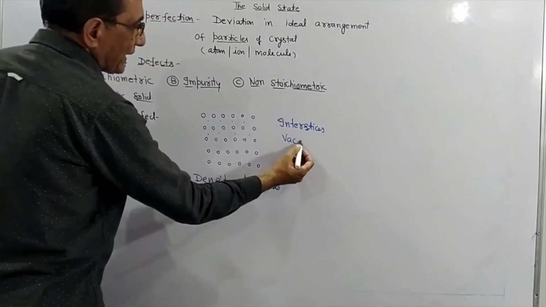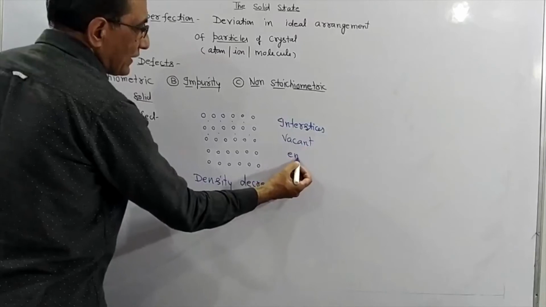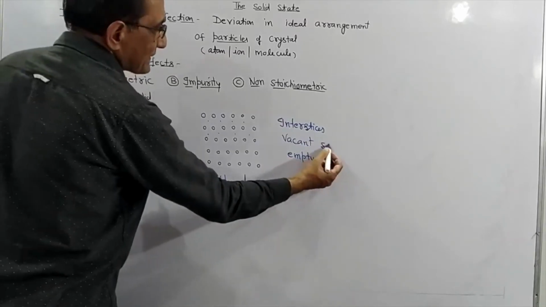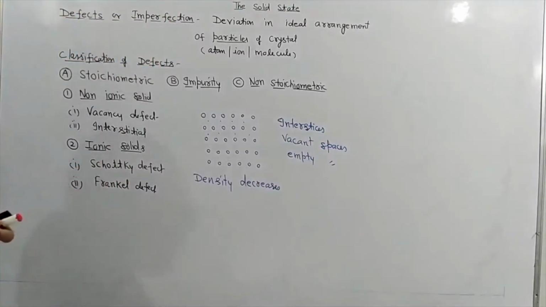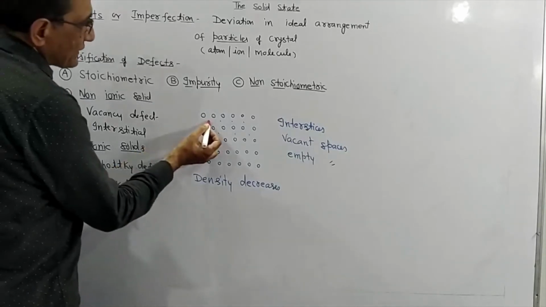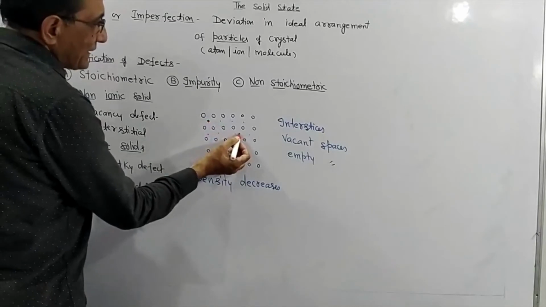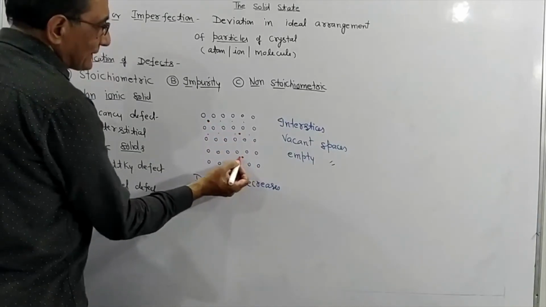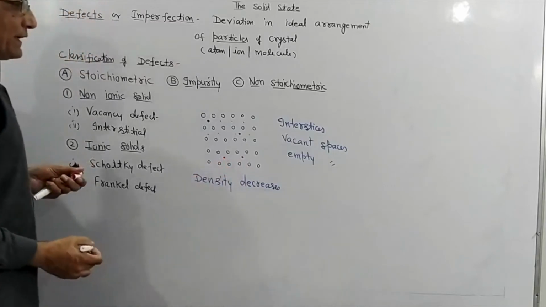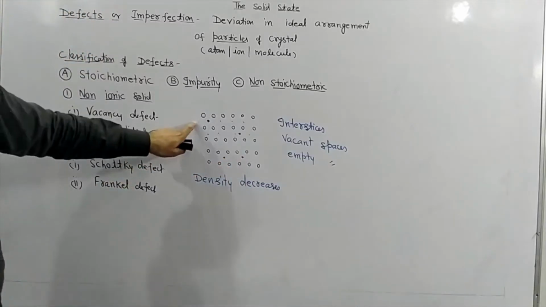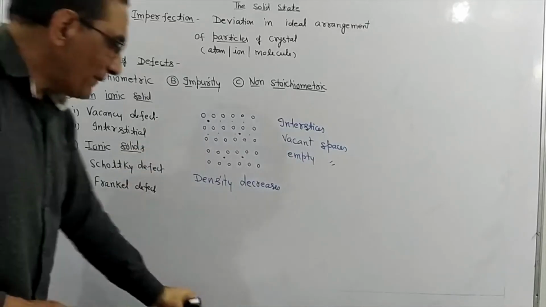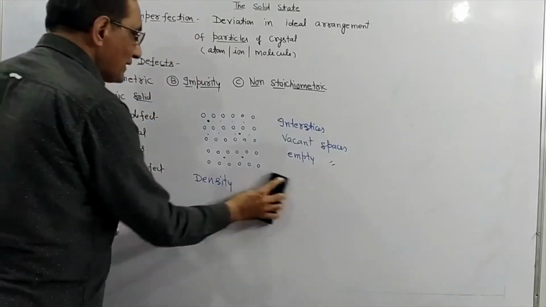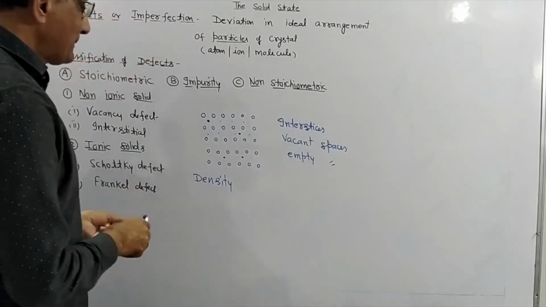These are the vacant, or we can say empty, spaces. If any atom from outside comes into these interstices, it is called an interstitial defect. In this case atoms from outside come into these interstices or vacant spaces, so mass will increase. So in this case, students, density increases.